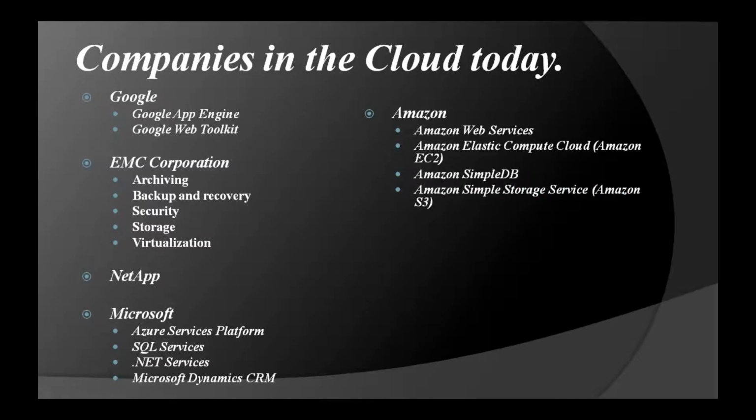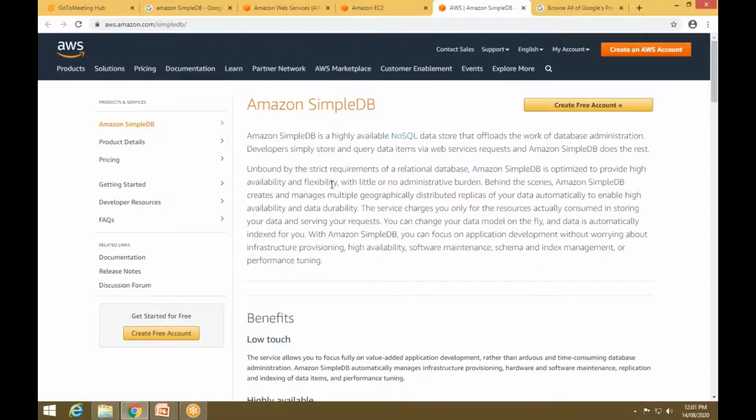The next one is Amazon Simple Storage Service, that is Amazon S3. So what is the use of Amazon S3 over here? Sorry, I missed the definition. Amazon SimpleDB provides core database functions of data indexing and querying.